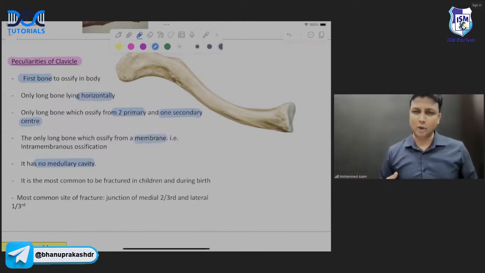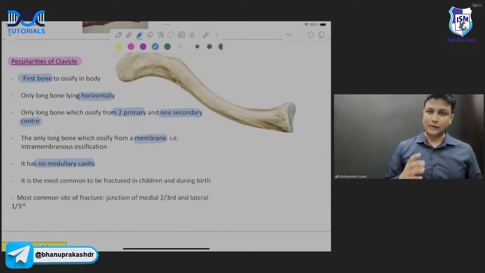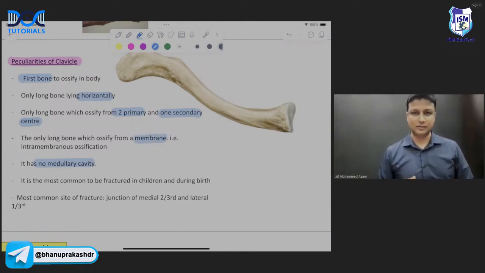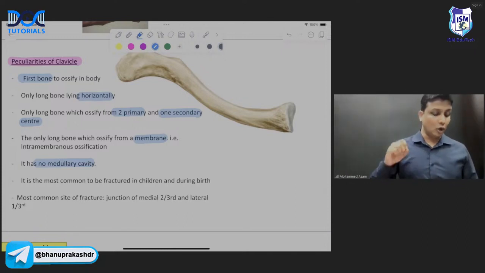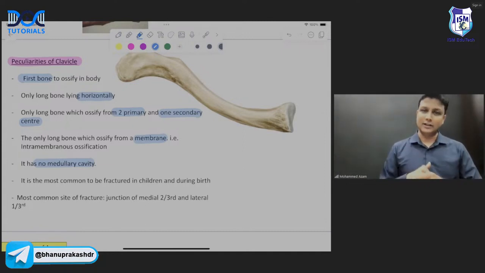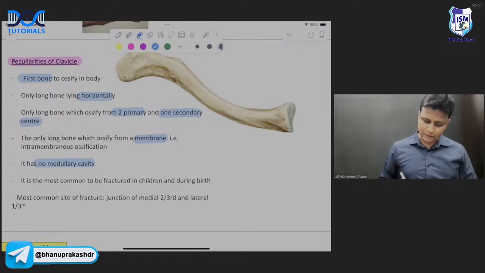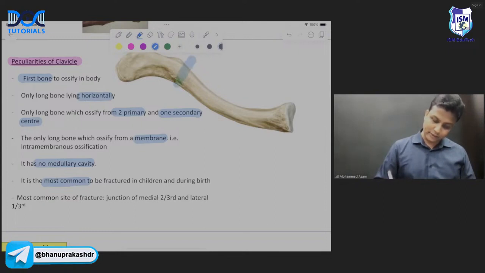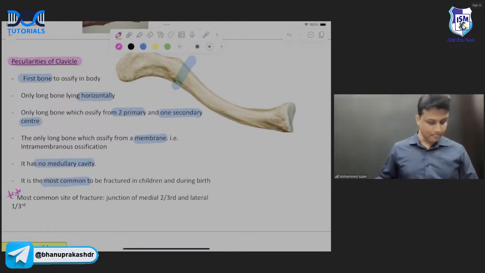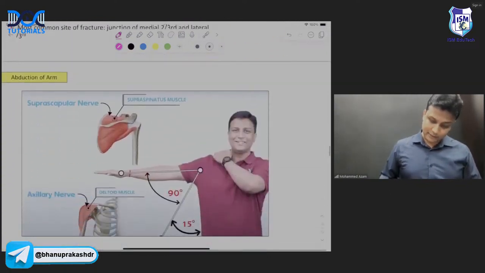Actually, you would have studied in orthopedics that ossification is of two types, sir. One is cartilaginous ossification, another is membranous ossification. Long bones normally undergo cartilaginous ossification, forming from the cartilage. But even though this is a long bone, it has membranous ossification. And it is most commonly fractured in children. The most common site of fracture is the junction of the medial 2/3 and lateral 1/3. This was the question recently given in your MCI exam, sir. Okay, let us move ahead.